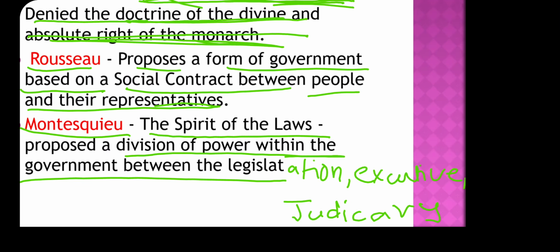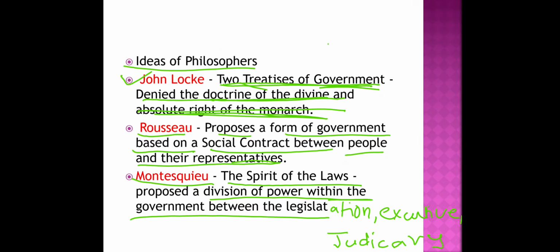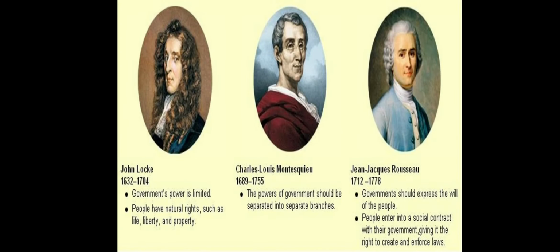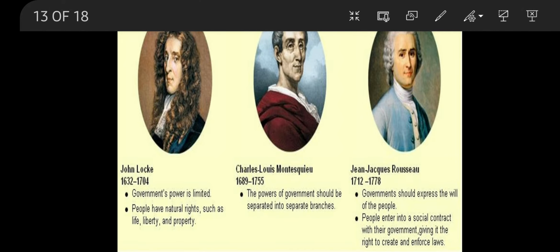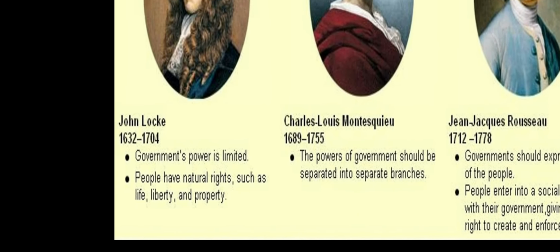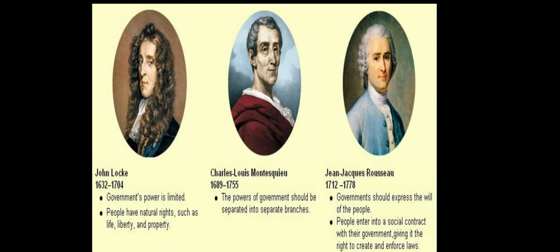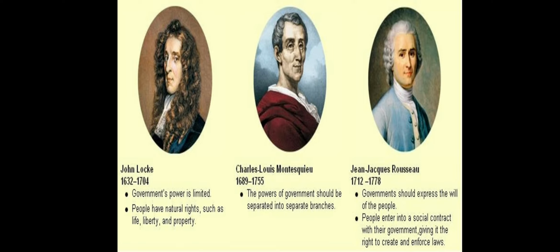Right. So these three forms of government we have already learned. Then to have a clear idea, moving on to this now. So these were the three philosophers. This is John Locke, government's power and people's liberty. You can write these points as well. These are also good points. If you have to write any short note on the philosophers, you may write this. Just take a quick screenshot of this.